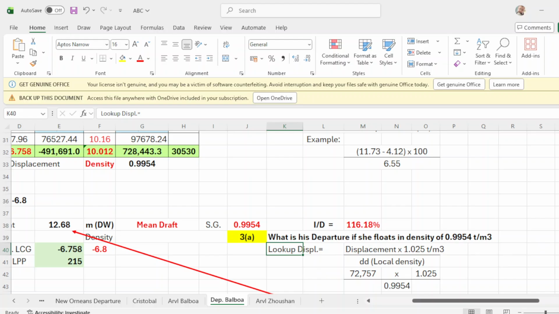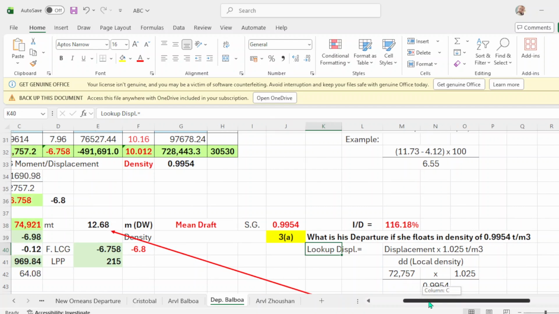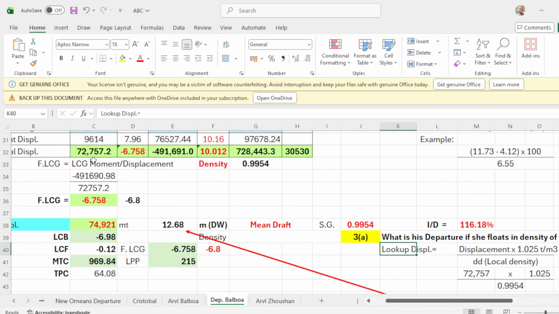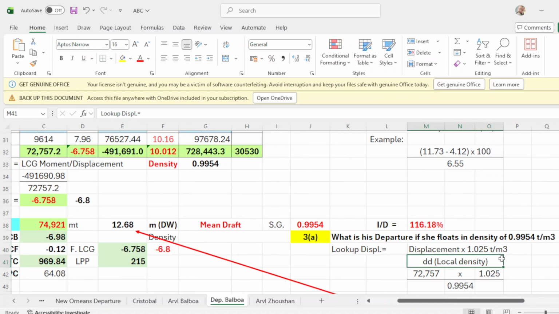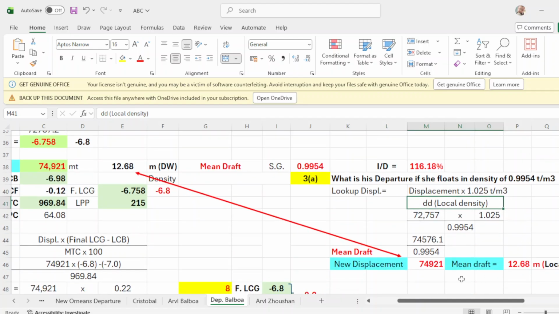Displacement times 1.025, the seawater constant, over the local density. So the displacement 72757.2 times your constant of seawater over your local density, and the answer would be 74921. This is the new displacement when floating in a density of 0.9954.